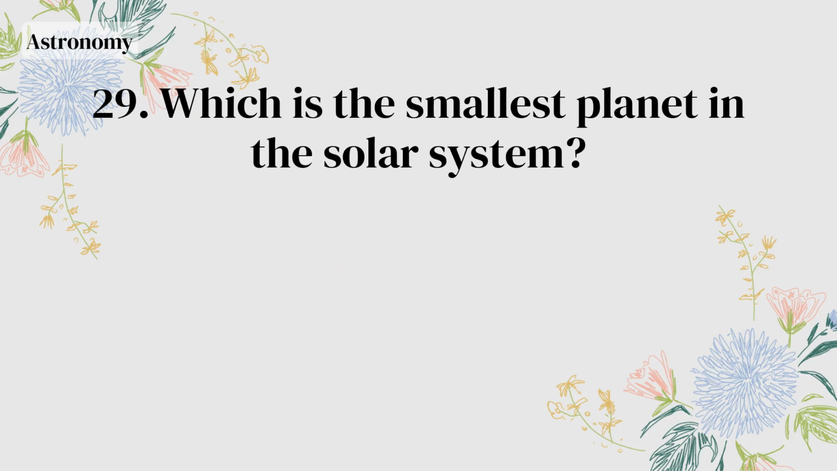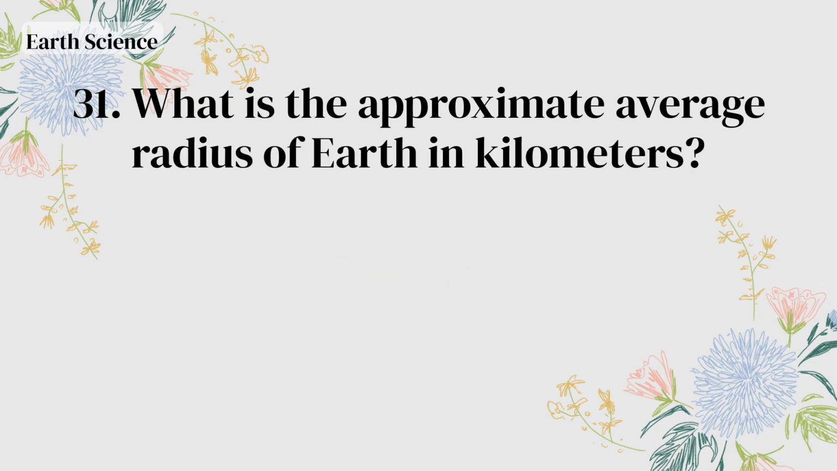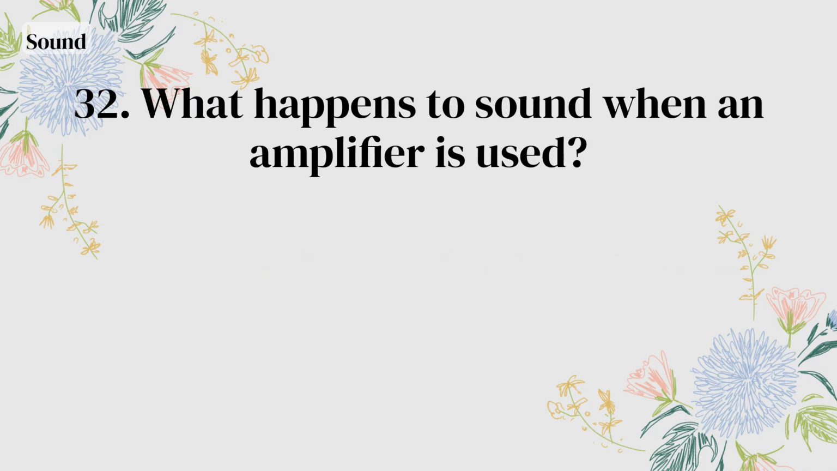Vaporization. Which is the smallest planet in the solar system? Mercury. What layer composes the surface of the Earth? The crust. What is the approximate average radius of Earth in kilometers? Approximately 6,400 kilometers. What happens to sound when an amplifier is used?